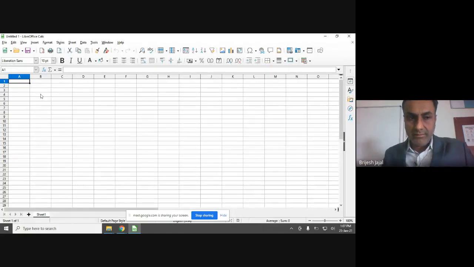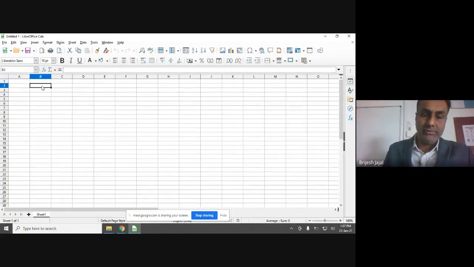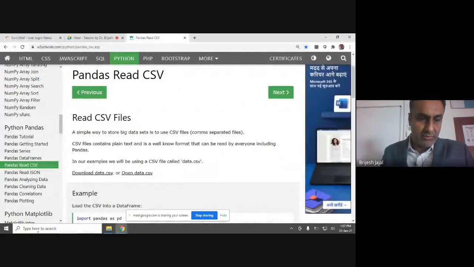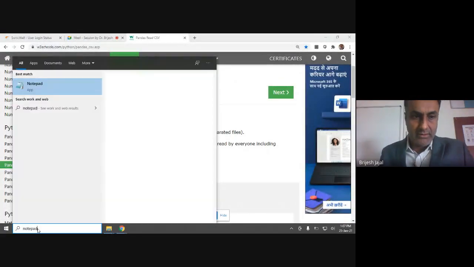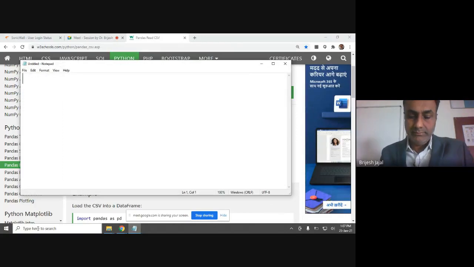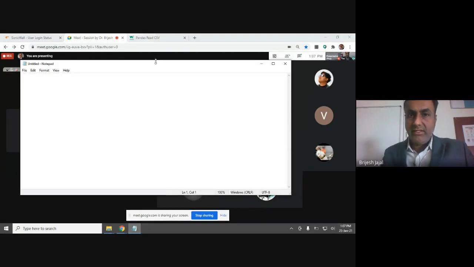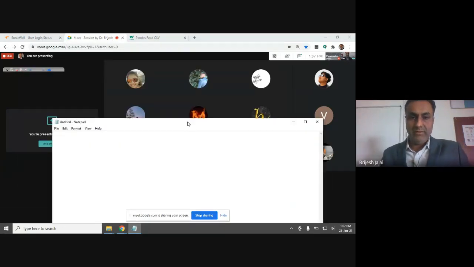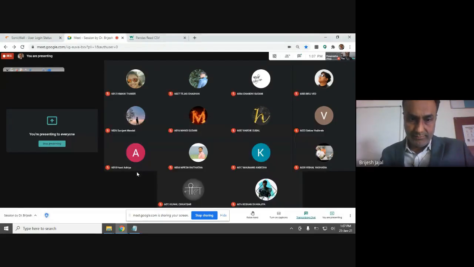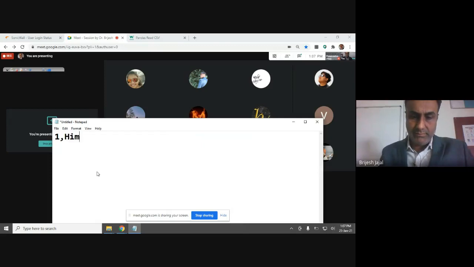It's nothing but comma separated values. Suppose I write in Notepad, and suppose I want to check the names present here. Say, for example, number 1, then number 2, like this.